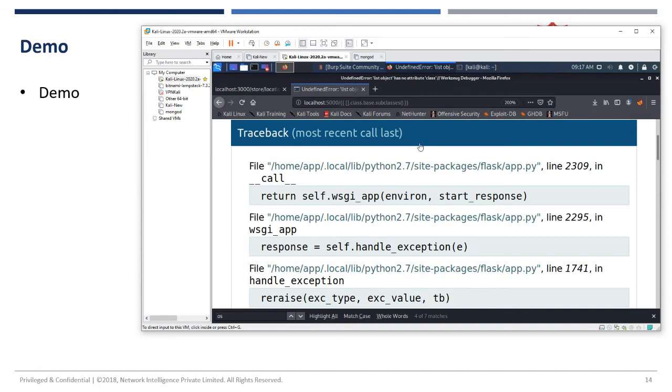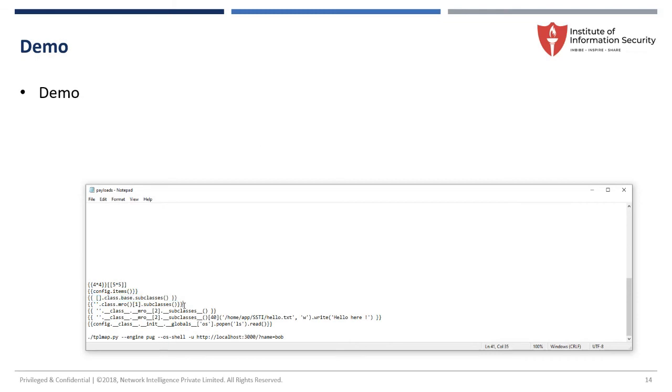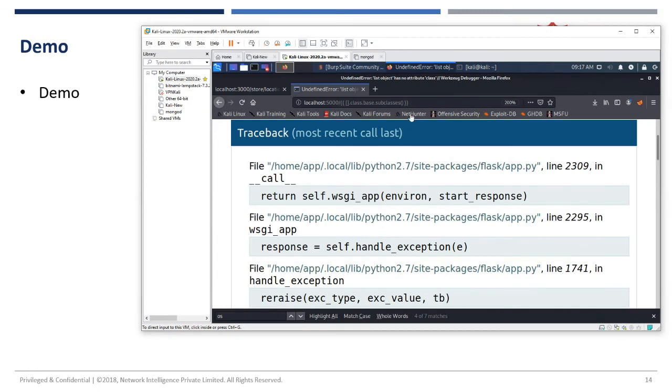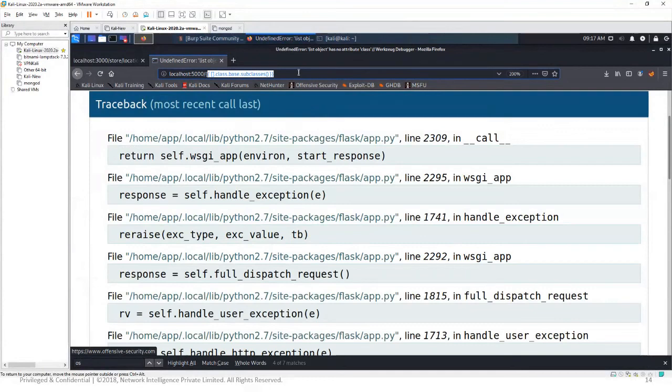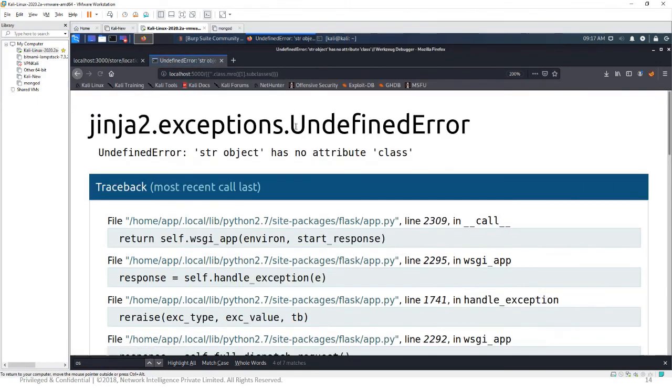Now let me try the next one. What I'm trying to do here is, let me make it bigger, copy paste, and try. I'm just traversing to find out what type of classes are available so that I can try to use them.